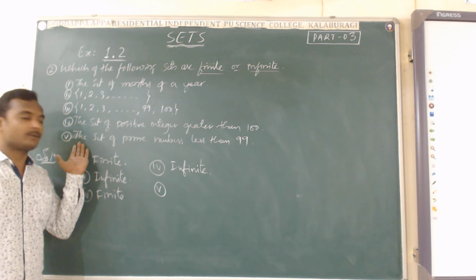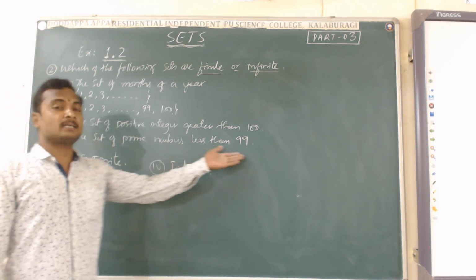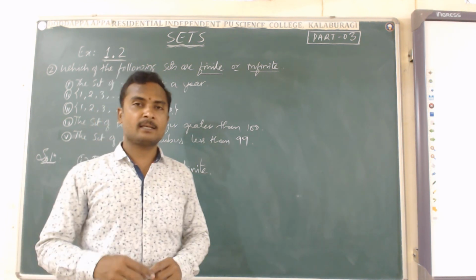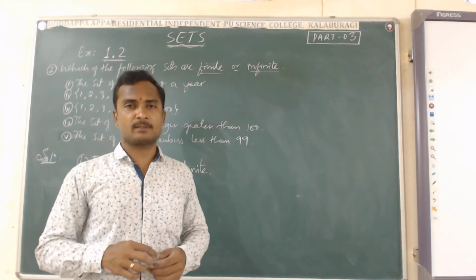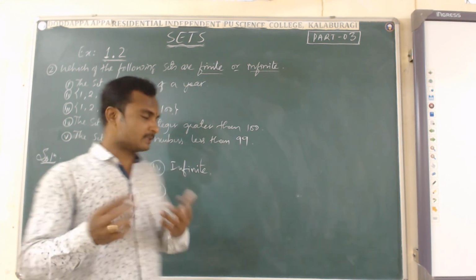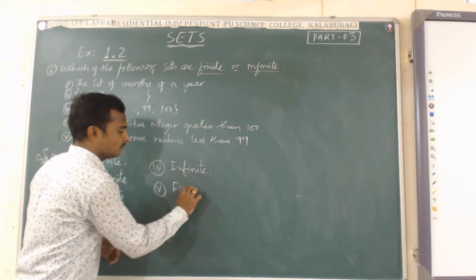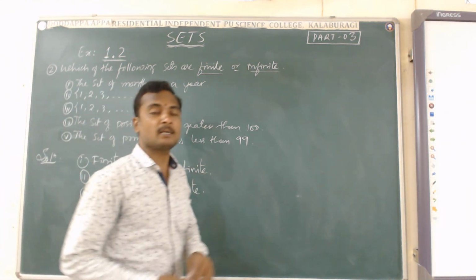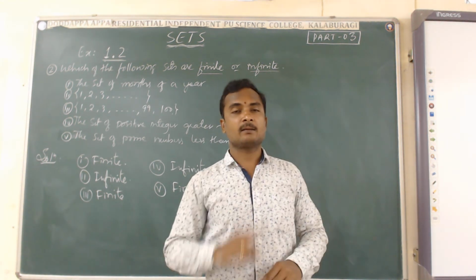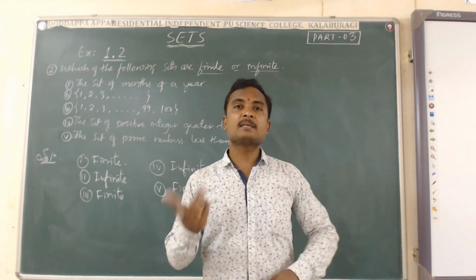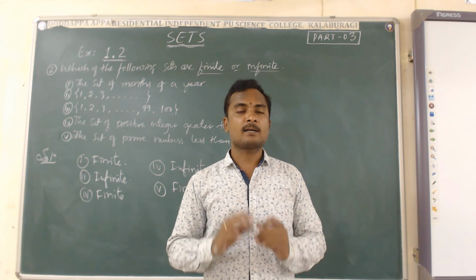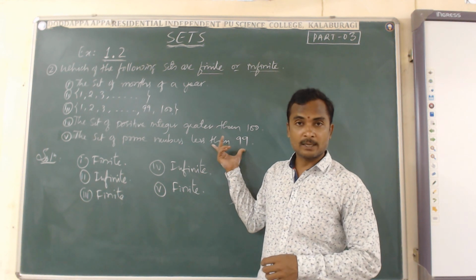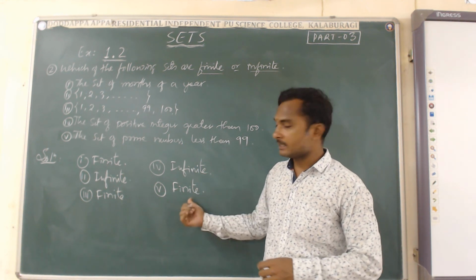Fifth one you can see. The set of prime numbers less than 99. From 1 to 99, we can count the number of prime numbers. It means the answer is finite. What are the prime numbers? The numbers which are divisible by themselves and 1 are called prime numbers, and definitely there are a finite number of prime numbers from 1 to 99. It means the answer is finite.